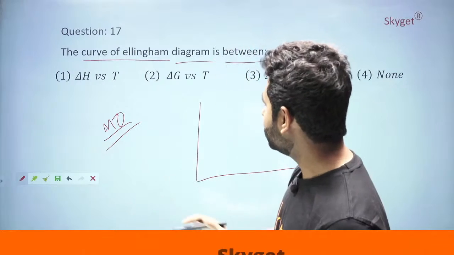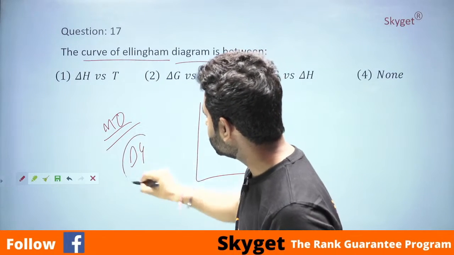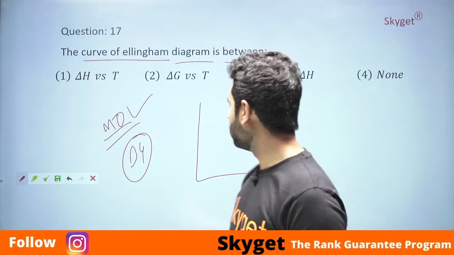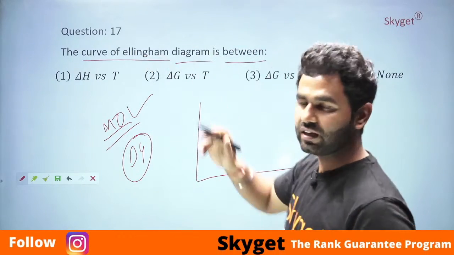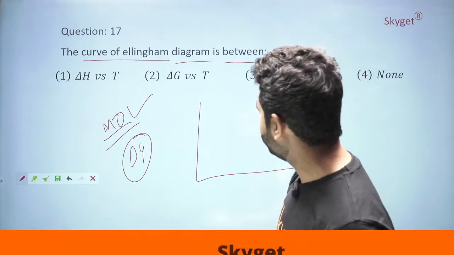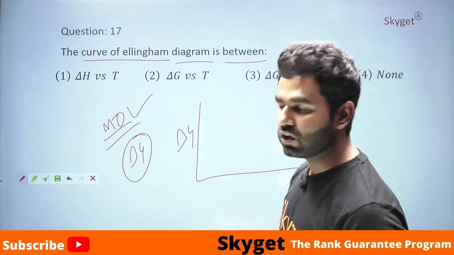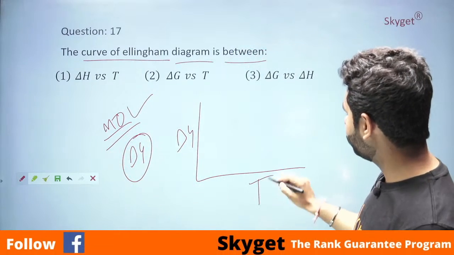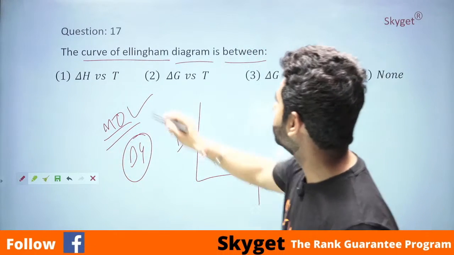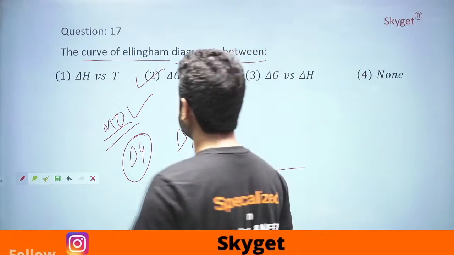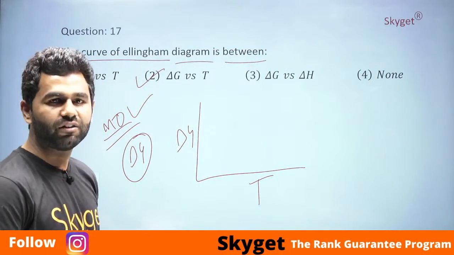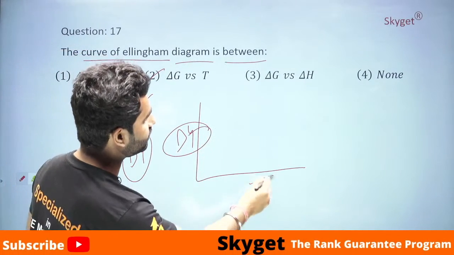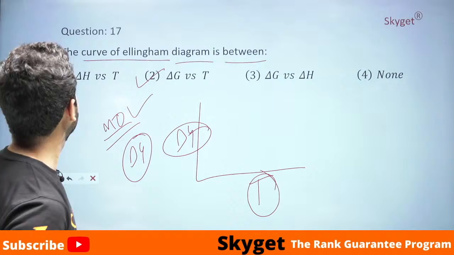It is explained by delta G. The delta G factor tells us whether these metal oxides will be reduced or not. So the Ellingham diagram is a representation of the spontaneity of the reduction of metal oxides and its temperature graph. The right answer is the second. Very easy, a direct question based upon the graph. If you have gone through the graph, you knew that it is just the delta G versus T graph. Direct answer.